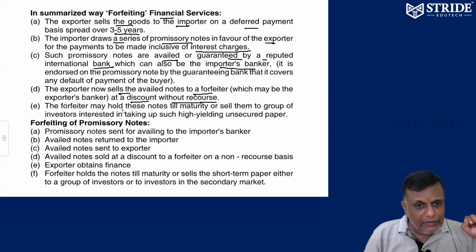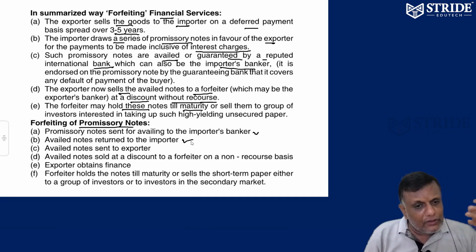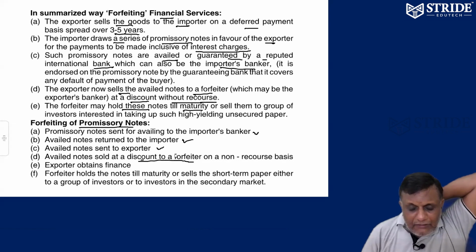The forfeiter may hold these notes till maturity. What is forfeiting? These are promissory notes, which are always available through the importer's bank. Anytime, the notes can be returned to the importer's banker, because the forfeiter holds them now. The notes can also be sent back to the exporter. Similarly, the notes can be sold at a discount to the forfeiter. For example, 100 crores means a 5% discount. Sold to the forfeiter, all the money will hereafter be collected by the forfeiter from China only.